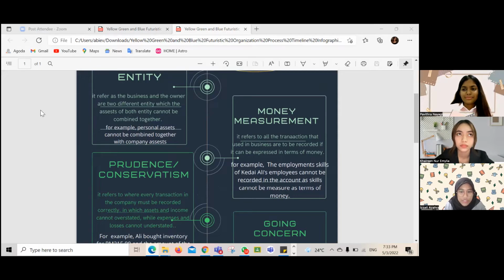However, the transactions included must be in terms of money, like salary, income, expenses, and so on. Terms that cannot be included, such as employee skills and many more, are not referred to as money.